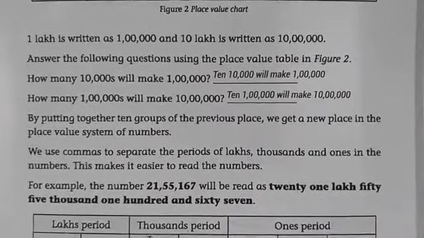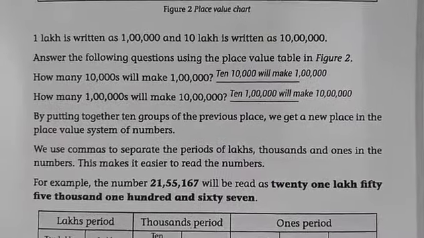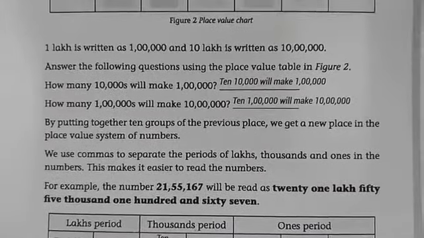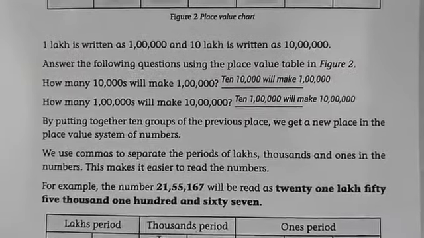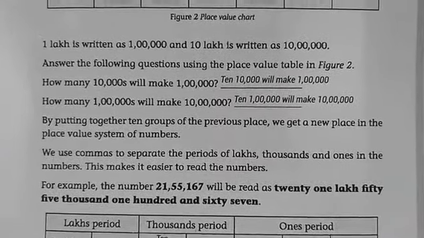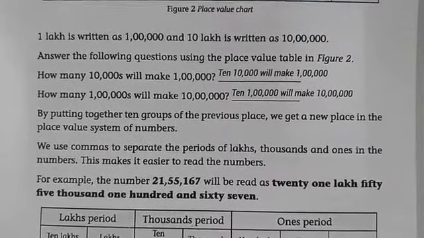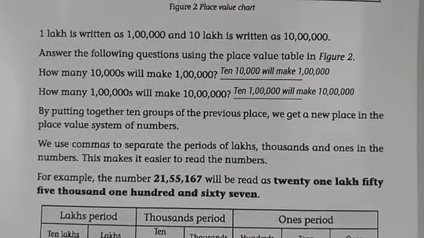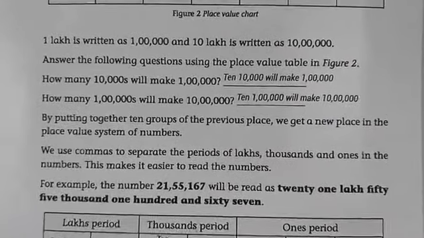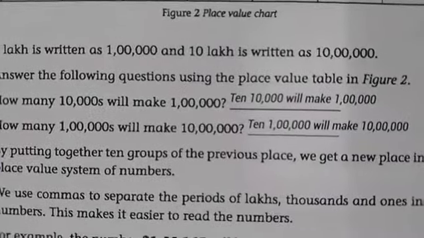Now answer the following questions using the place value table in figure 2. So first, how many 10,000s will make 1 lakh? We know that ten 10,000s is equal to 1 lakh, no? That's why the answer is ten 10,000s will make 1 lakh. Clear?